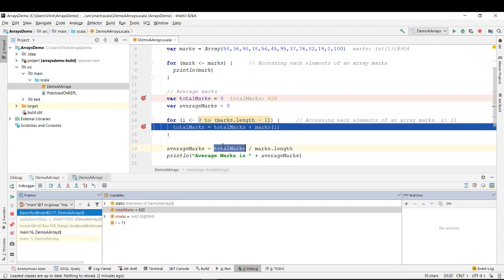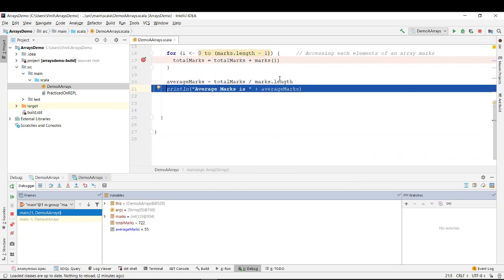Once we get the total marks, finally we divide it by its length. The length is 13 for the array, and the total marks was 722. 722 divided by 13 is 55, and we finally print that average marks is 55.